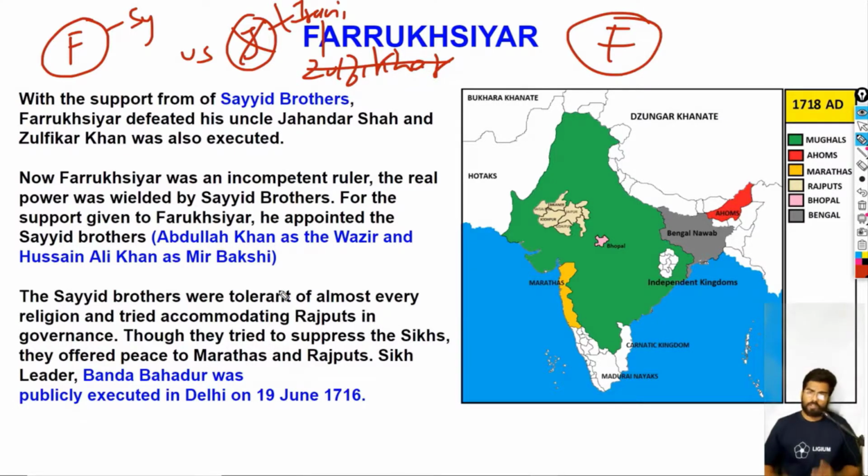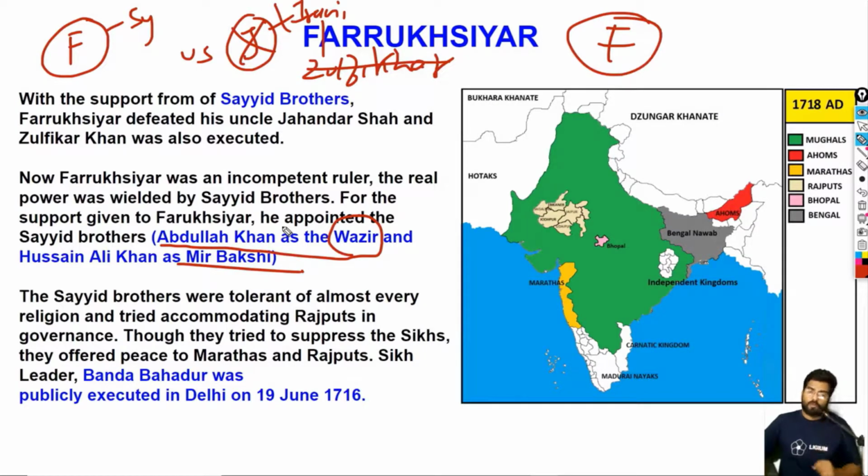Now, for their support, the Sayyid brothers, that is Abdullah Khan and Hussein Ali Khan, were awarded plum postings. Abdullah Khan, Sayyid brother 1, was appointed as the Wazir, and Hussein Ali Khan as the Mir Bakhshi. Now the thing about the Sayyid brothers is you may have learned about them in history, but despite their unpopularity, they were actually very tolerant and secular nobles. Farooq Siyar also was, to an extent, a very tolerant and secular ruler.